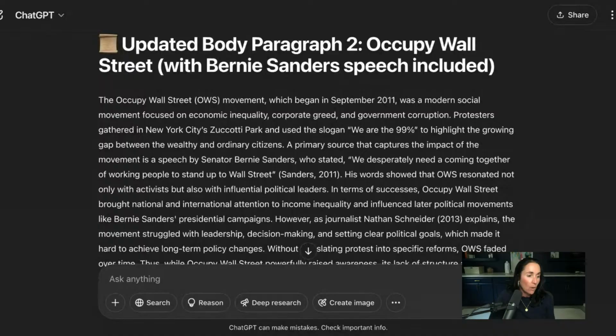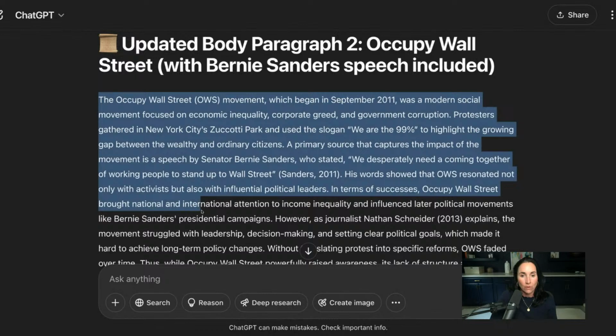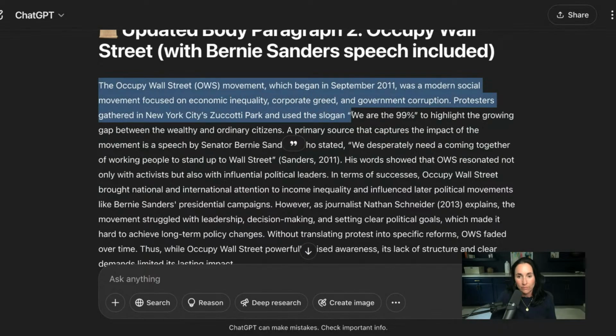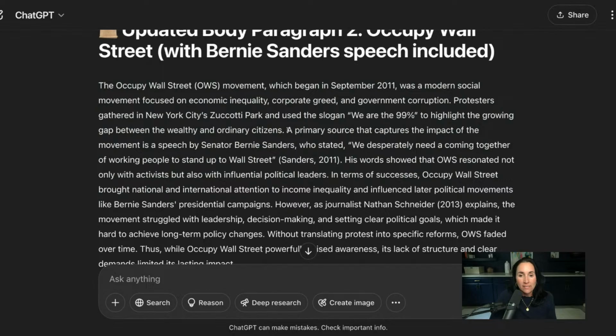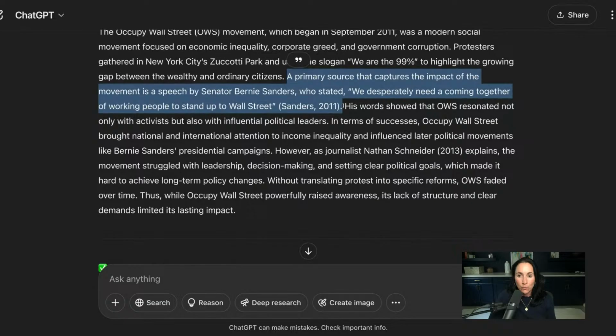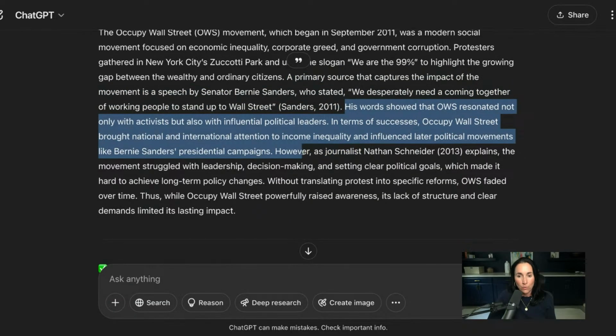So I asked it to give me an updated Occupy Wall Street paragraph with a speech, and it chose Bernie Sanders' speech. So we've got here a brief summary of what's going on, and people were chanting. That stays the same as the other one. Then it says a primary source that captures the impact of the movement is a speech by Bernie Sanders, and then it cites his words.